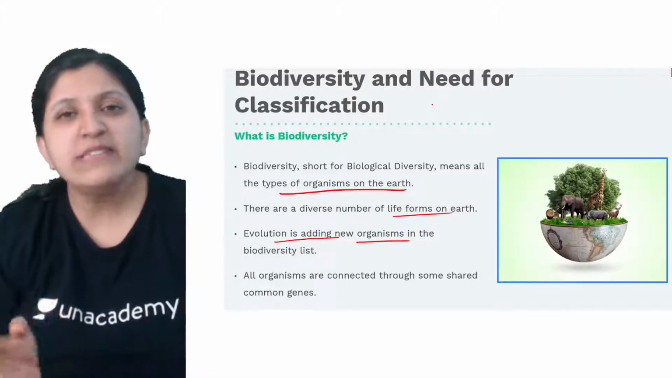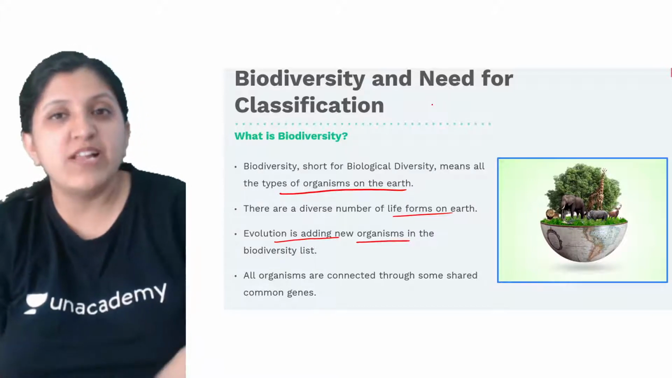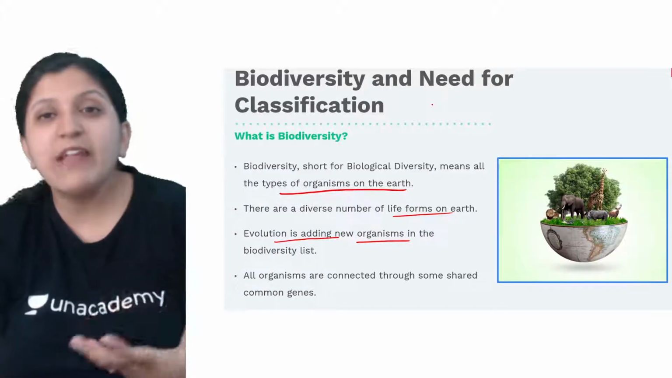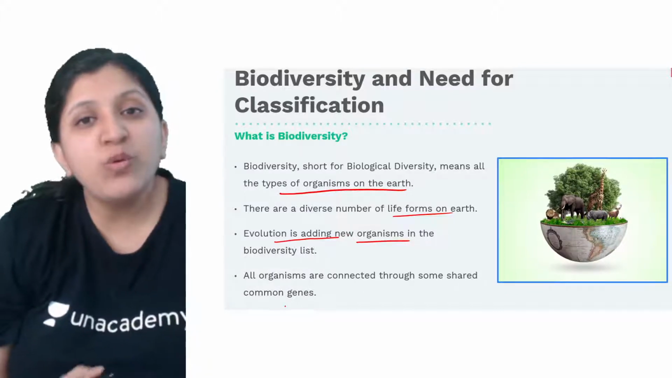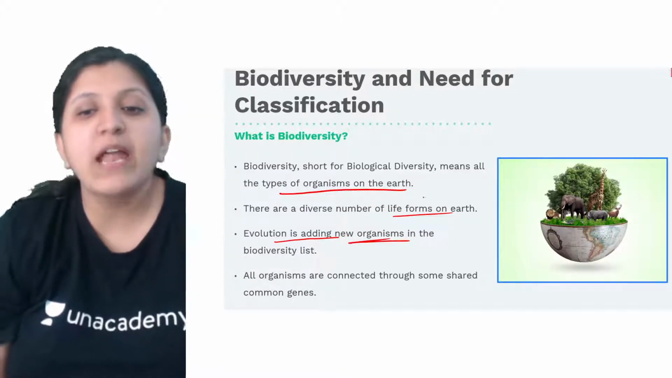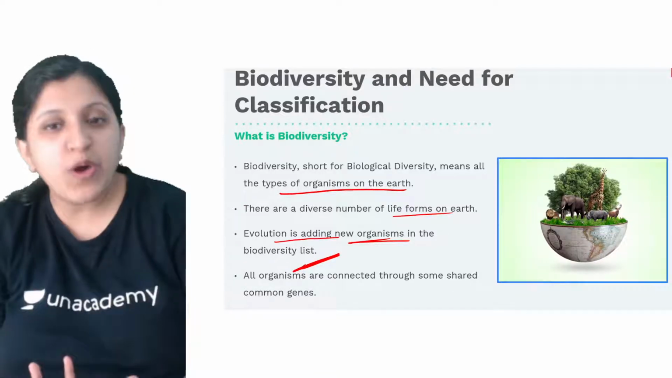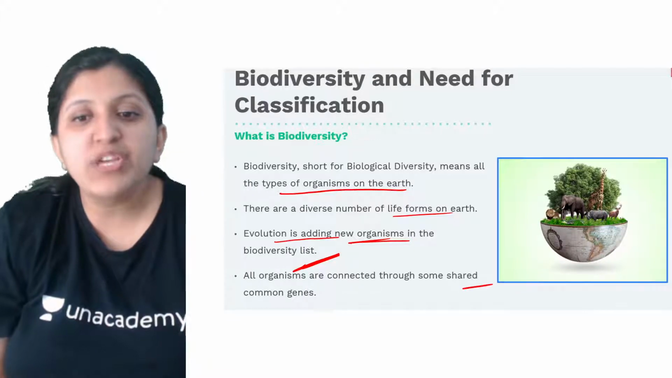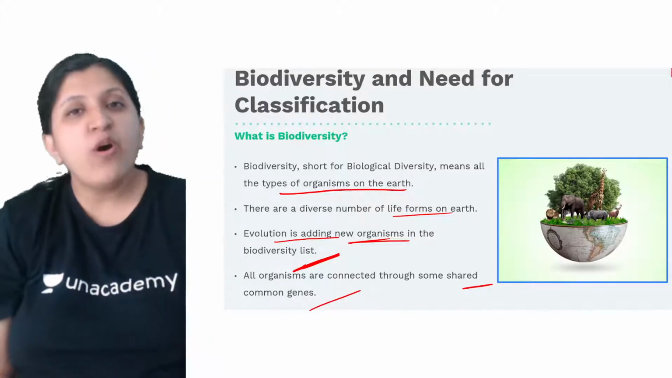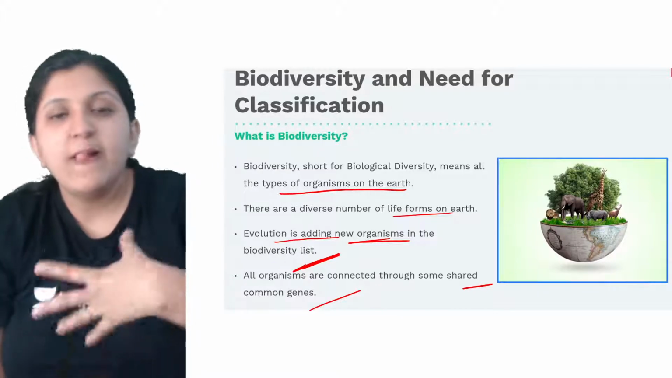Okay, so all these are different types of the same virus, the coronavirus itself, but mutation is occurring and we are naming them. That is basically how evolution goes on adding newer organisms to the biodiversity list, and that is how we get newer organisms. All organisms are connected through some shared common genes. All the different types of organisms are coming from a particular gene itself.